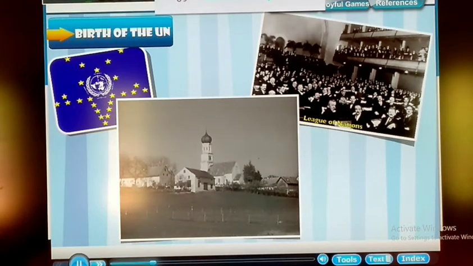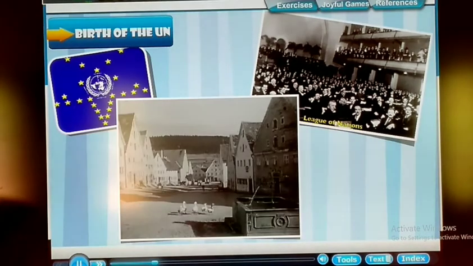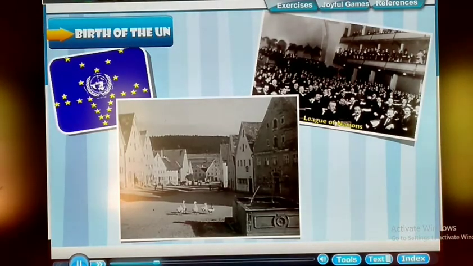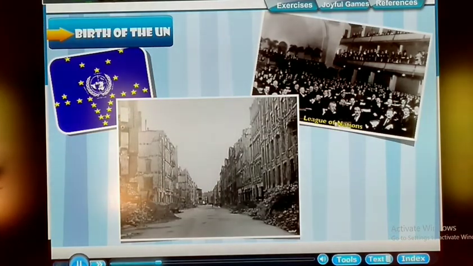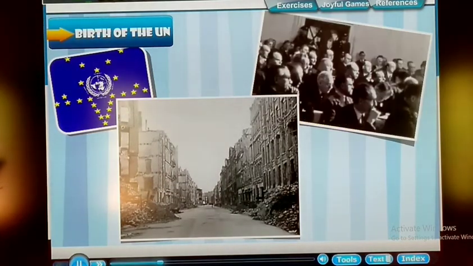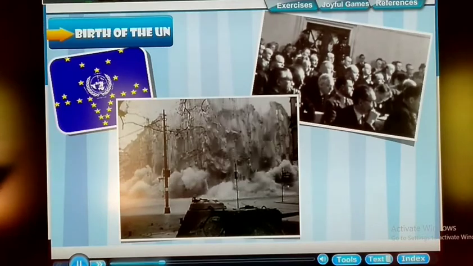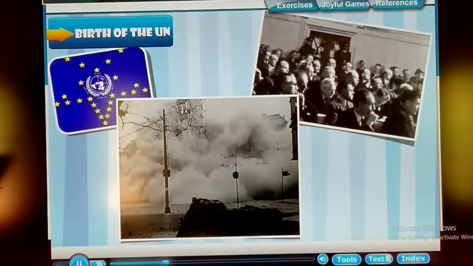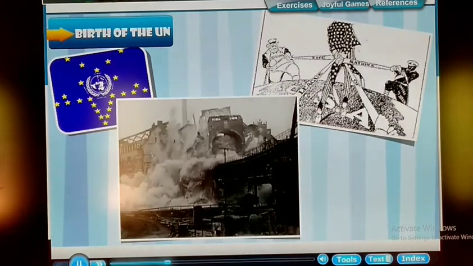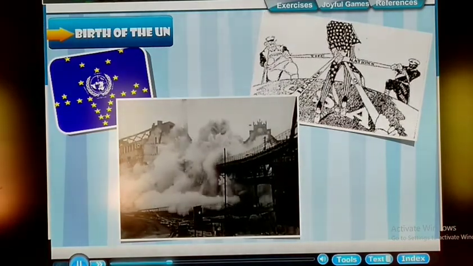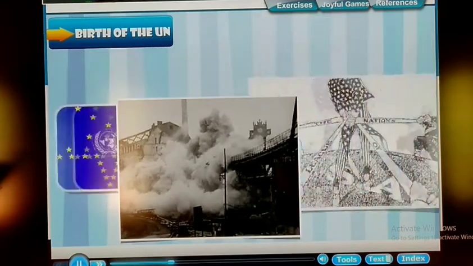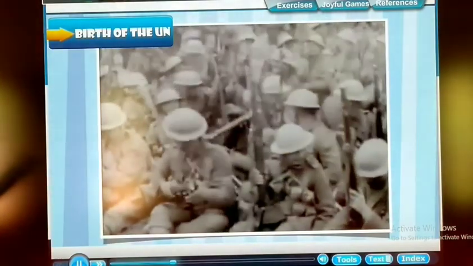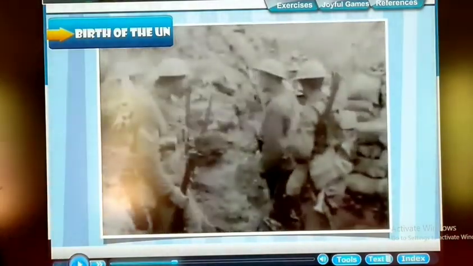Futility of war was the message that the human world learned from the World Wars. Some countries realized that wars should be stopped. They formed an organization called the League of Nations to stop and prevent wars in future by settling disputes peacefully. But this organization ceased to function after another worldwide conflict.